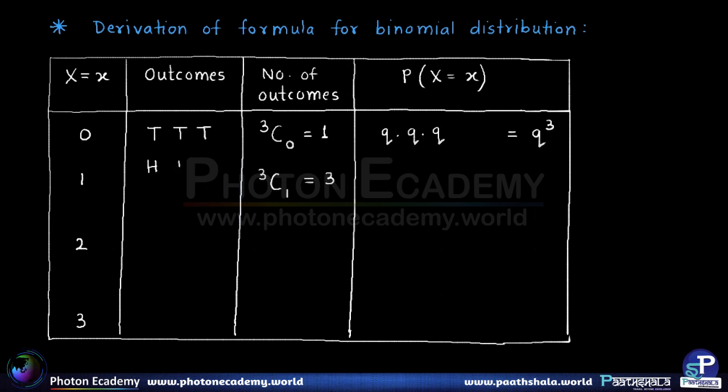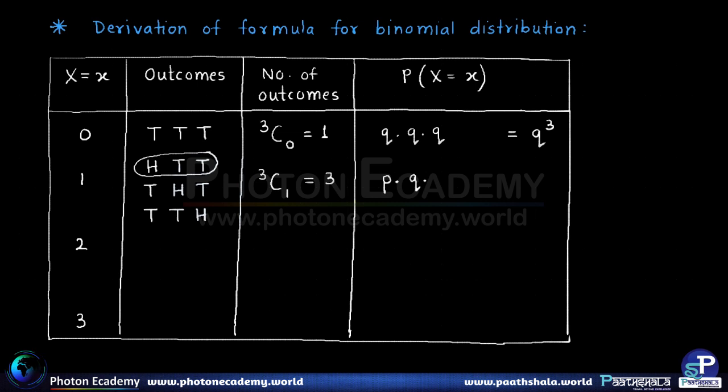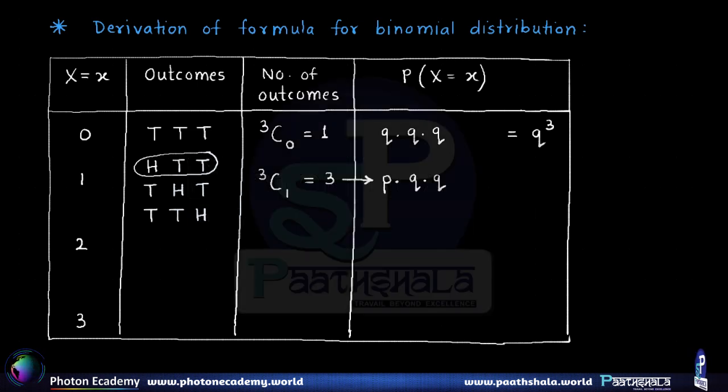And we know that because it might be either the first coin to give us head, or the second coin to give the head, or the last coin to give the head. So therefore there are 3 possible outcomes. Now if you look at each outcome, since it has 1 success and 2 failures, the probability of 1 success is P and the probability of 2 failures is Q into Q. Alright, and since there are 3 outcomes, 3 into P into Q into Q, that finally gives us the total probability of this case as 3PQ square.